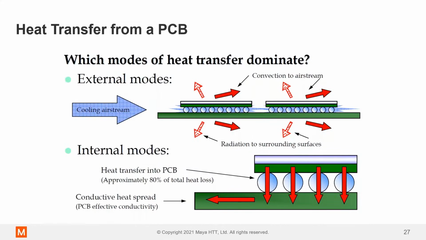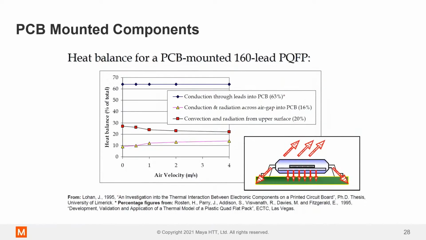The thermal conductivity of air is less than 1 watt per meter Kelvin. Okay, and conduction is by far the most dominant heat transfer method. So whatever we can do to increase the conductivity of the PCB is always going to bear a lot of results when it comes to thermal engineering. And let's talk a little bit about that.